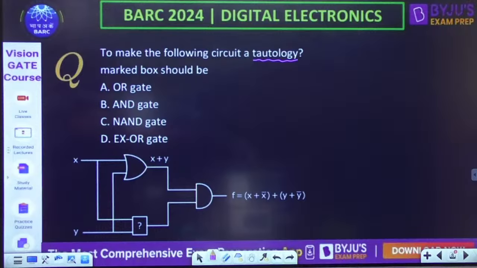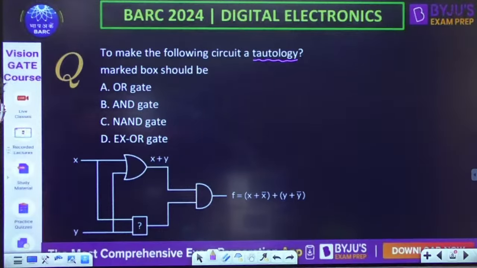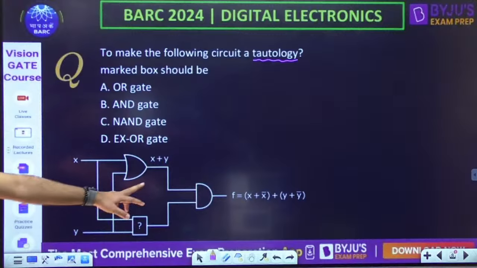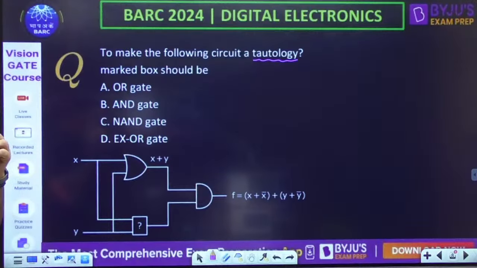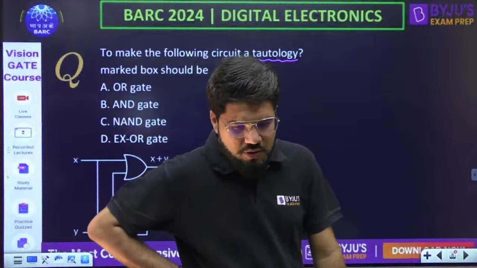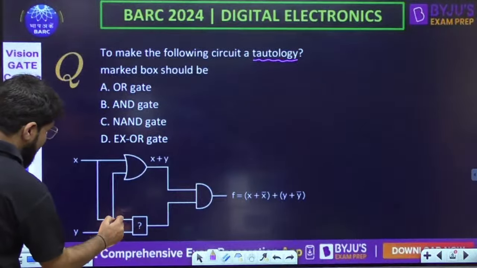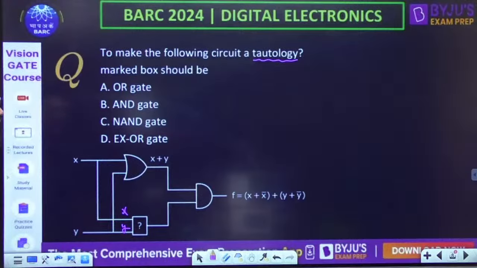No, this is x plus y times x plus y, but that cannot be. This is an AND gate, so forget that. I think there is some typo error. Forget that part. I want to make it a tautology. Then what should be the result? Tautology means always true. The inputs to the gate are still x and y.